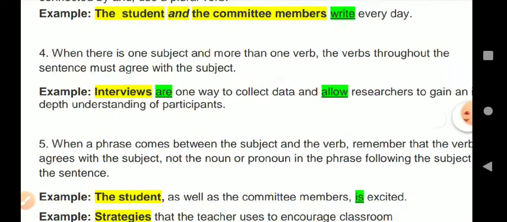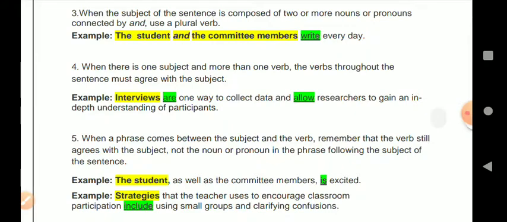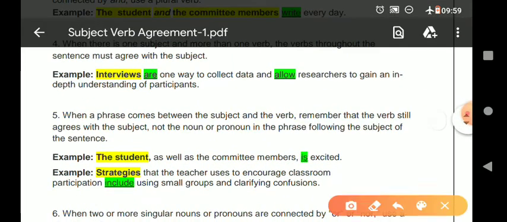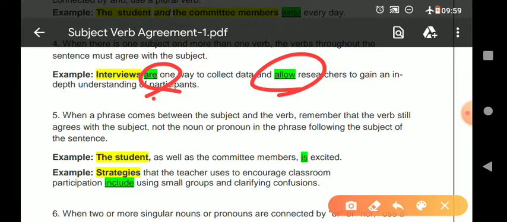Now here in the example you are seeing: interviews are one way to collect data. Interviews is plural, it is not singular, otherwise it would be interview. So which verb has it used? Are, and allow, both are plural. Always keep in mind, if more than one verb is given in a sentence, then they should follow the subject only. The subject is interviews.